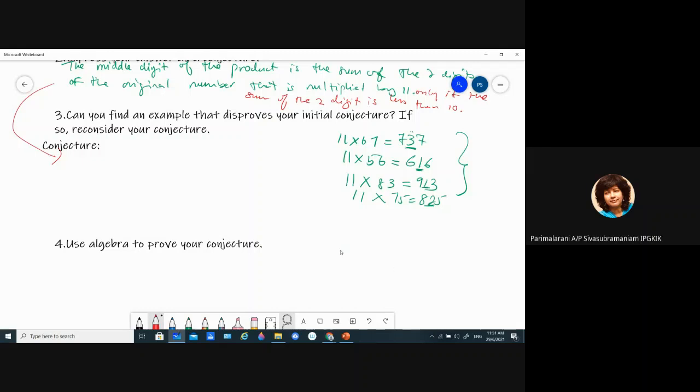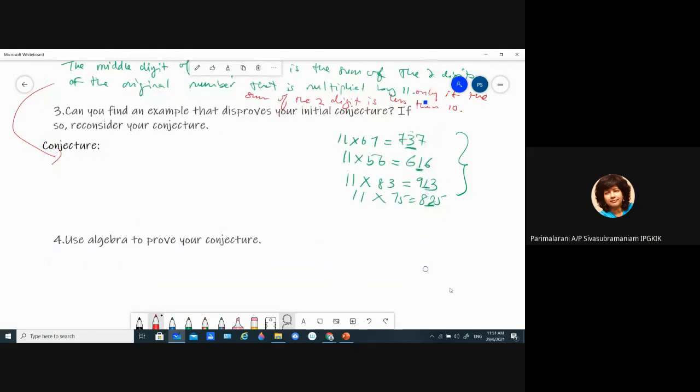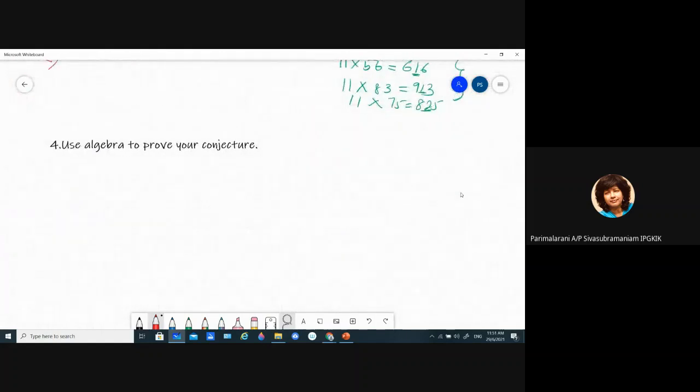Now let's try to use algebra to prove our conjecture. Any three-digit number can be written in expanded form. Say, for example, if we have 582. So 582 equals 500 plus 80 plus 2, correct?